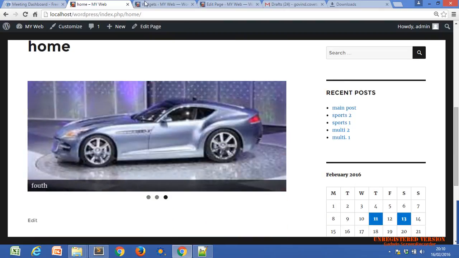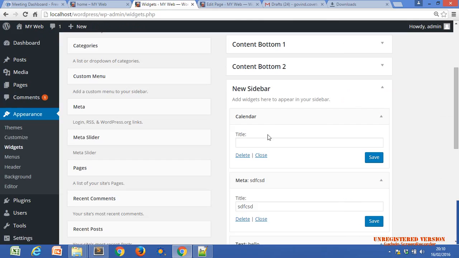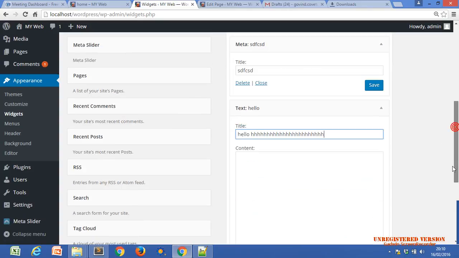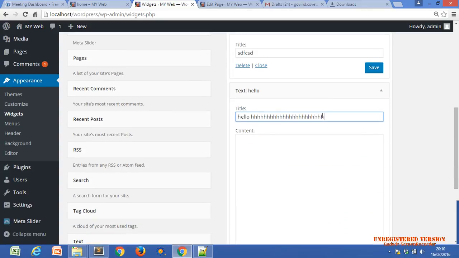What we have in our widgets area, we have one calendar. New sidebar, we have one calendar and one information. Hello, is Hello displaying anywhere? Let me save again. The title and maybe the content.